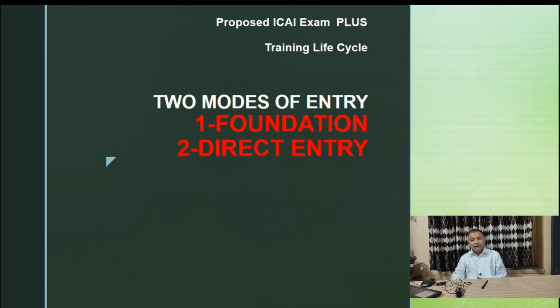As I am telling you, there are paper changes, articleship period changes, and most importantly, negative marking has come in all the steps starting from Foundation, Intermediate and Final. Then another one is your closed book exam, and partially or fully open book exam option is also coming.